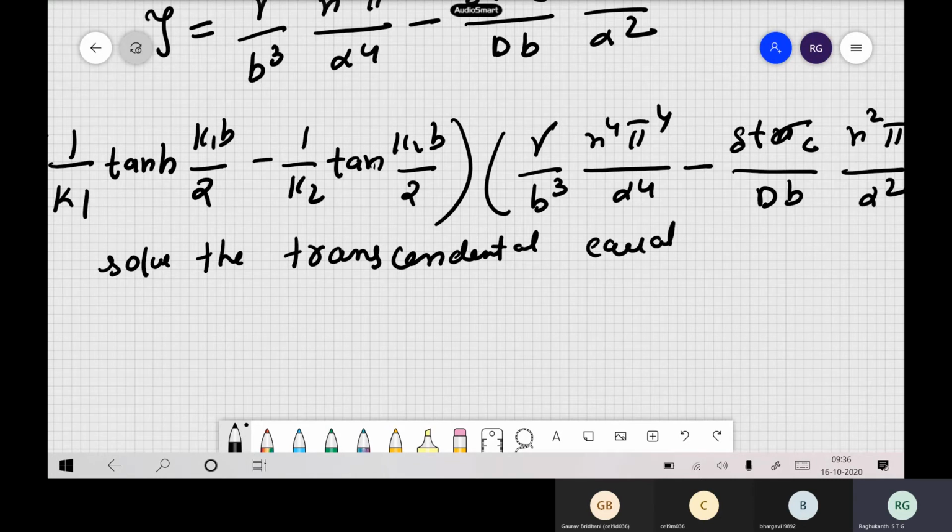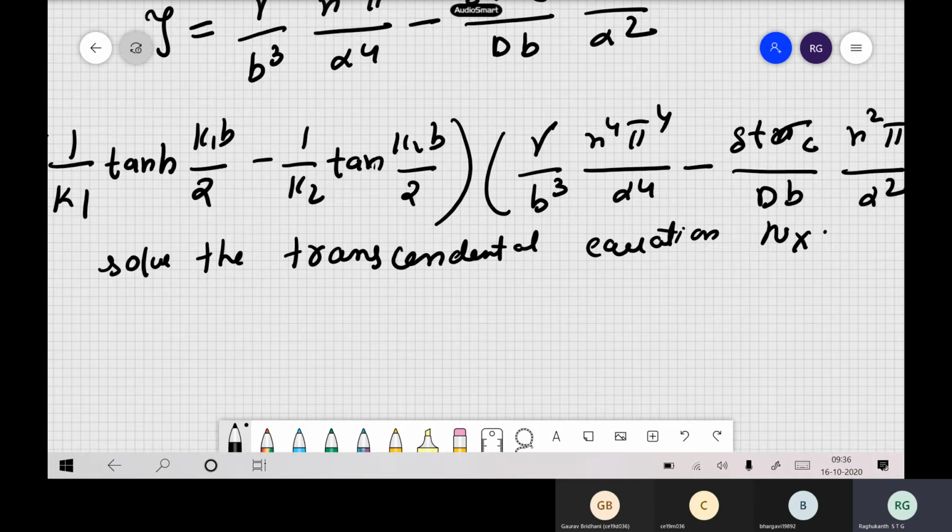For nx. So by solving this you will get the buckling load. Okay, so this is how you have to solve when you are having a plate with stiffener. Of course it looks complex, but if you want to do it in a closed form solution, this is how you have to solve our problem. Okay, so now this is one way.